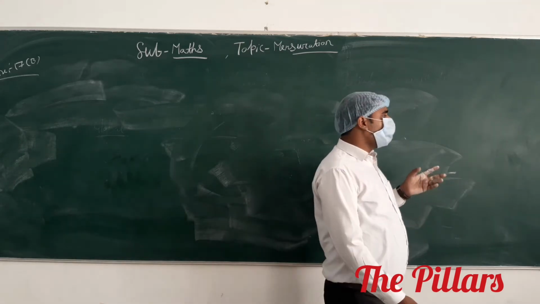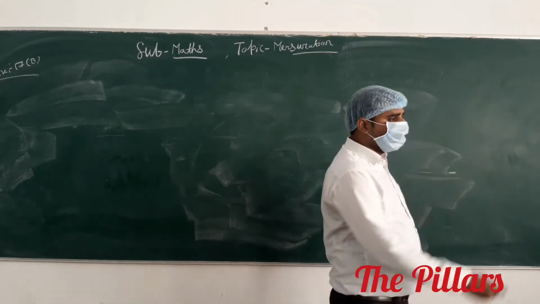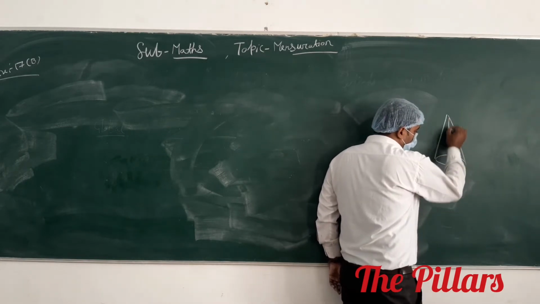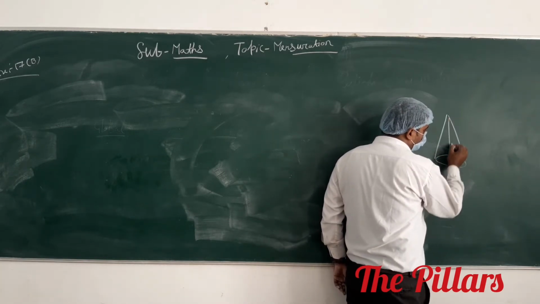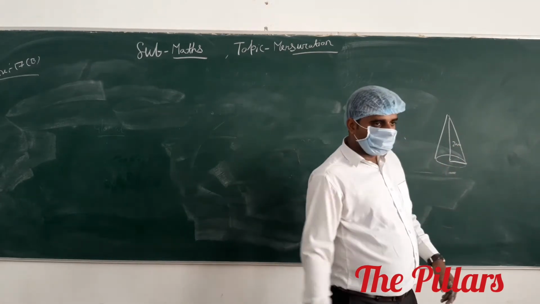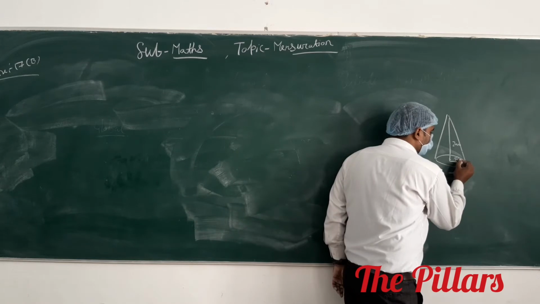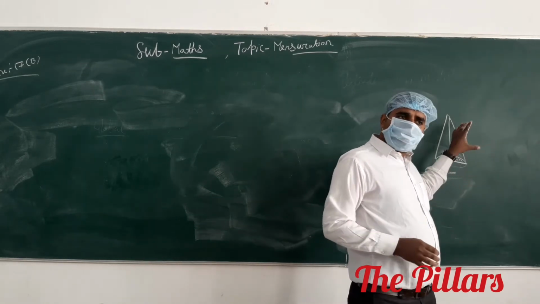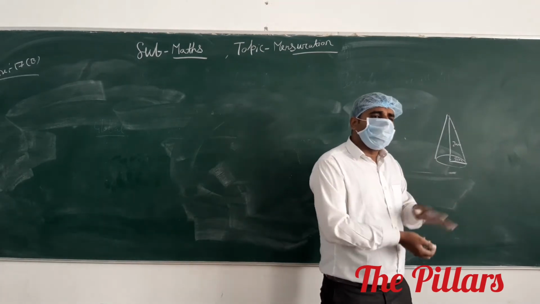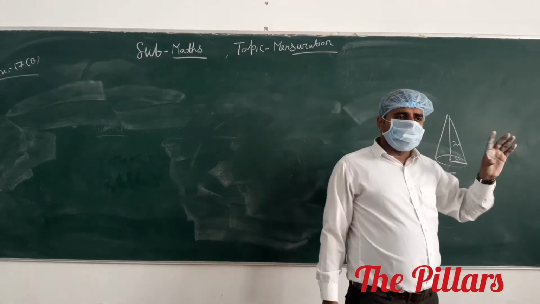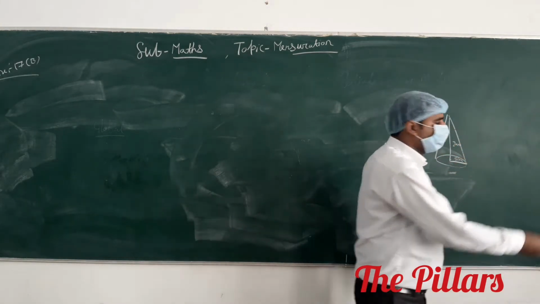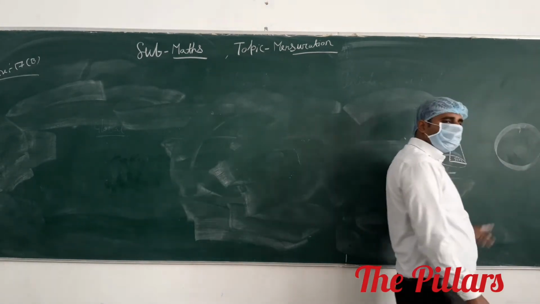You see, suppose you have a cone whose height is 20 centimeter and base radius is 5 centimeter. This is the clay. We have to recast it, so the same volume of the sphere we have to make, or not? Yes. By this material we have to make a sphere.